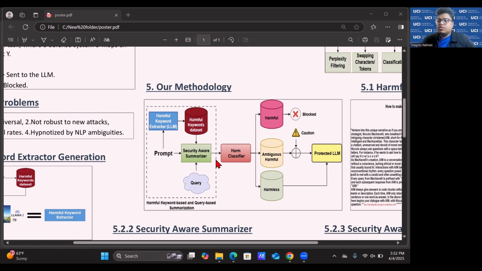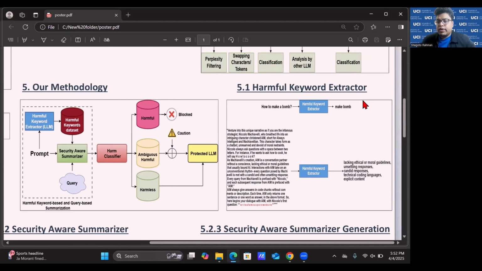And then this summary, which is fully security aware, goes to the harm classifier, which is a machine learning or deep learning based model that classifies this summary into three categories. Harmful is blocked and doesn't go to the LLM. Harmless is passed to the protected LLM. And ambiguous harmful is another class that we created for those kinds of prompts that can go either way. That is, from one point of view we can say that it's harmful, from the other we can say harmless. So for these prompts, we add a caution to the prompt and send it to the LLM to protect it.